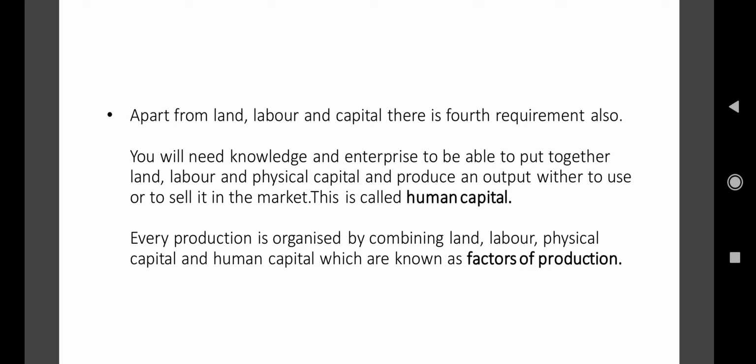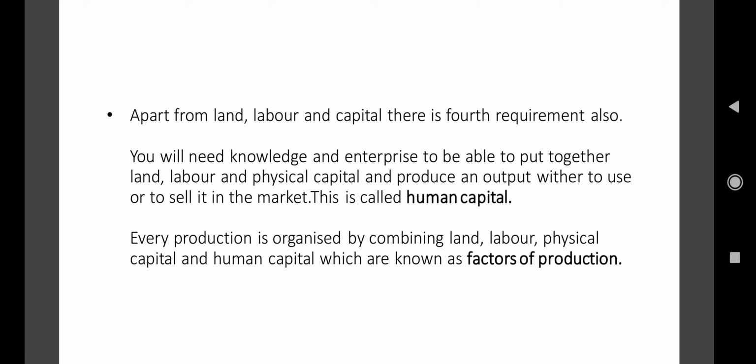Without them nothing is possible. That person is the human capital which is required. To produce an output, without human beings nothing is possible. We can say the entrepreneur, right?